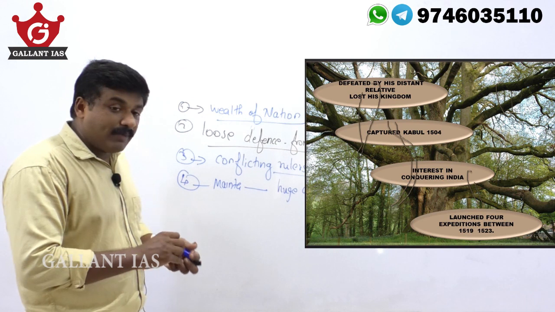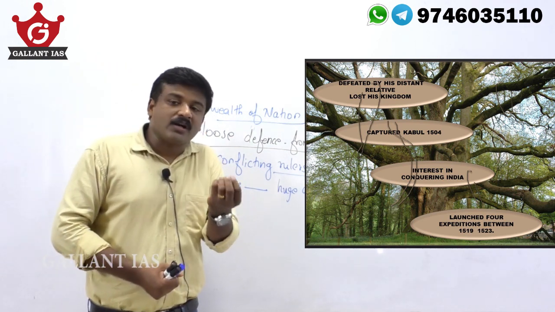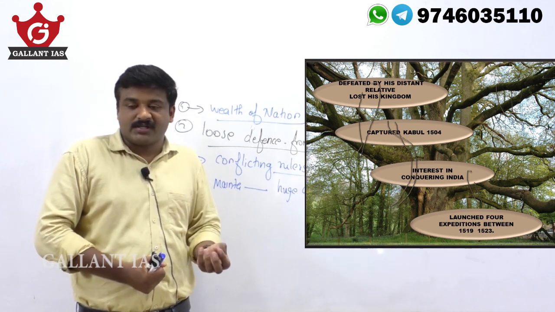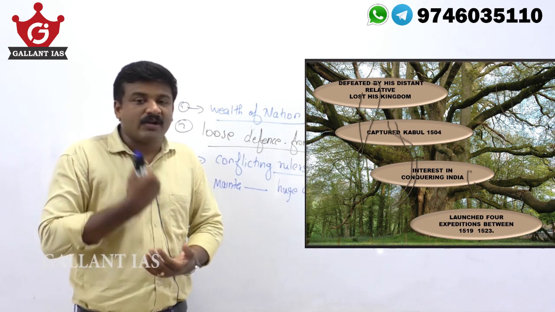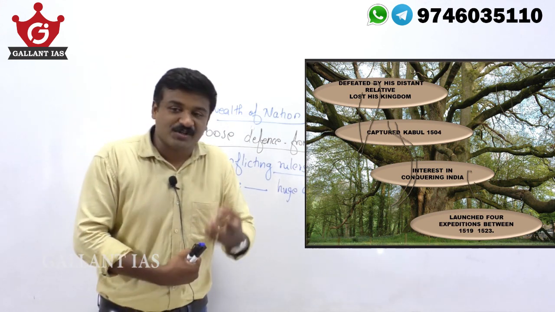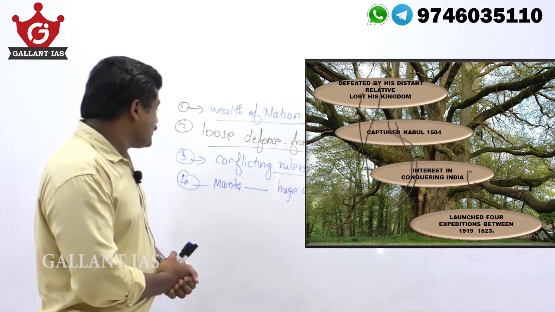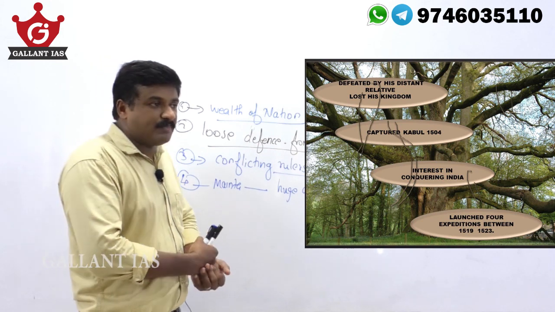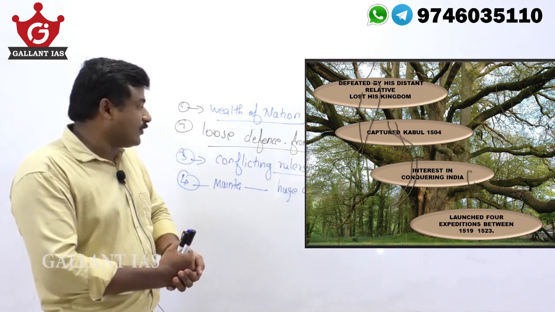The problem is Babur was maintaining a huge army and huge bureaucracy, and poverty-stricken Kabul was not sufficient to feed his army and his bureaucracy. So he wanted control over a resourceful region. The meager income from Kabul was not sufficient for that.